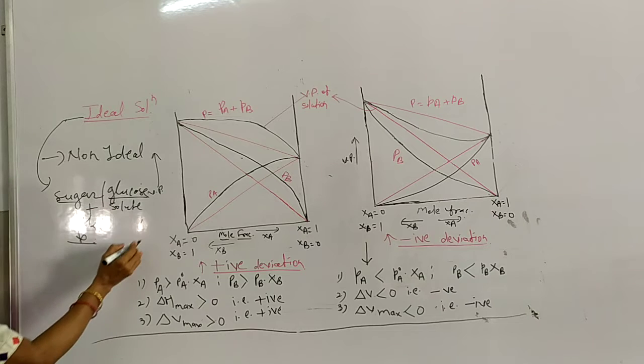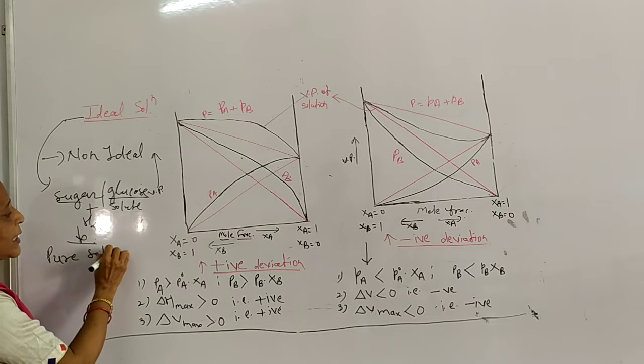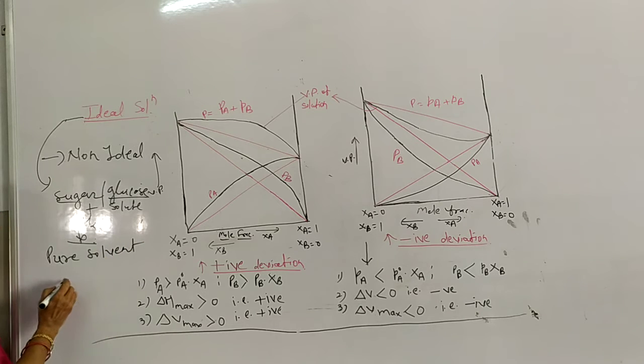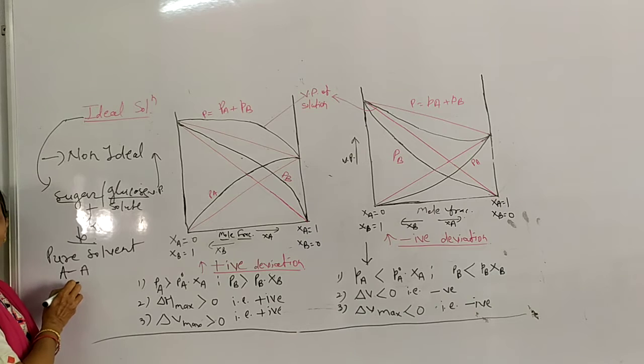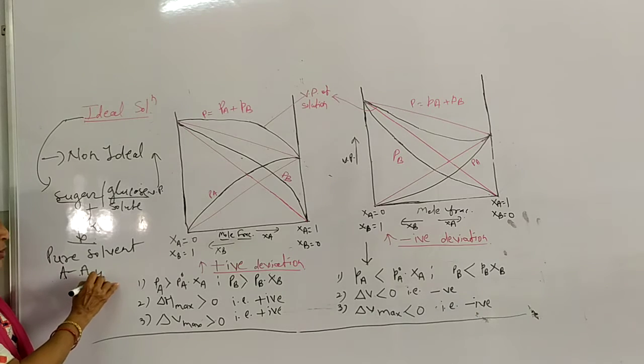Then we can also say, suppose I write here pure solvent. In a pure solvent, suppose it is an AA type of molecule. In this case, the intermolecular attractive force, or the interaction force between these molecules, suppose here our solvent is H2O.